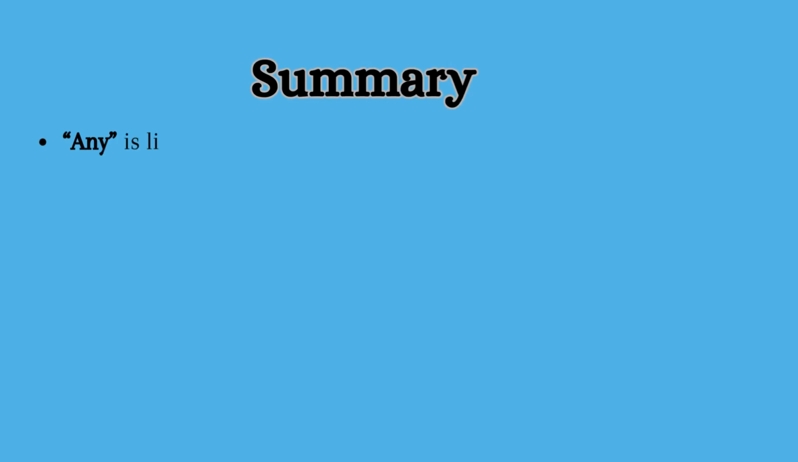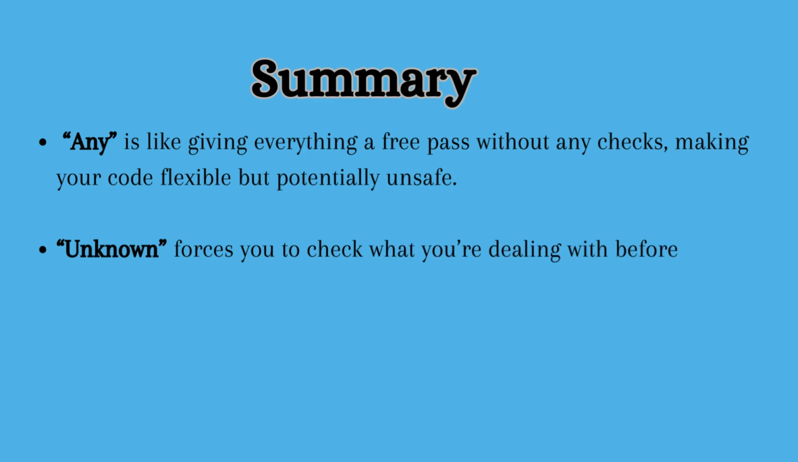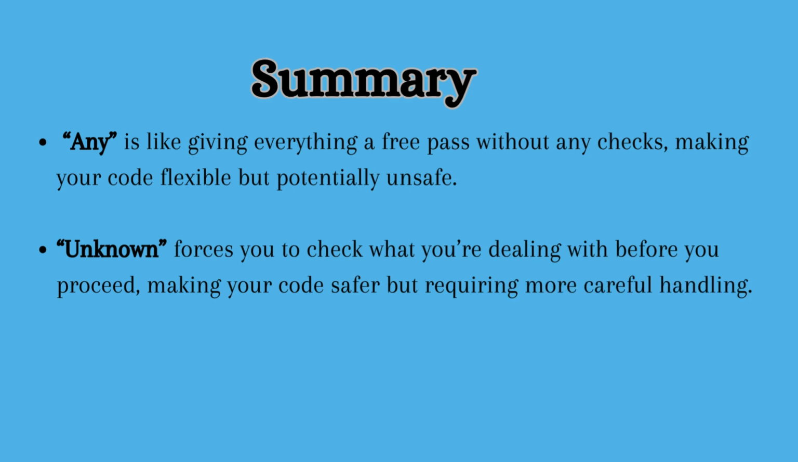Summary: any is like giving everything a free pass without any checks, making your code flexible but potentially unsafe. Unknown forces you to check what you're dealing with before you proceed, making your code safer but requiring more careful handling.